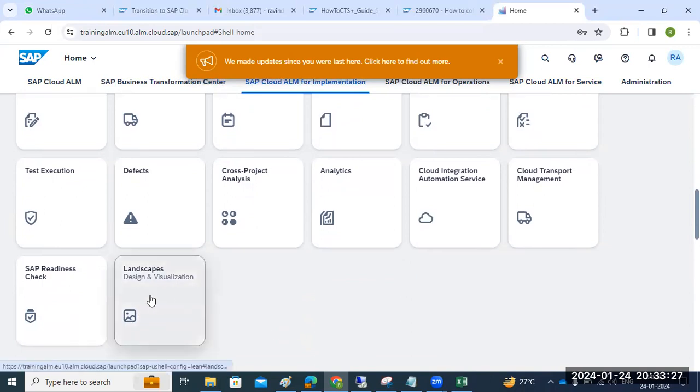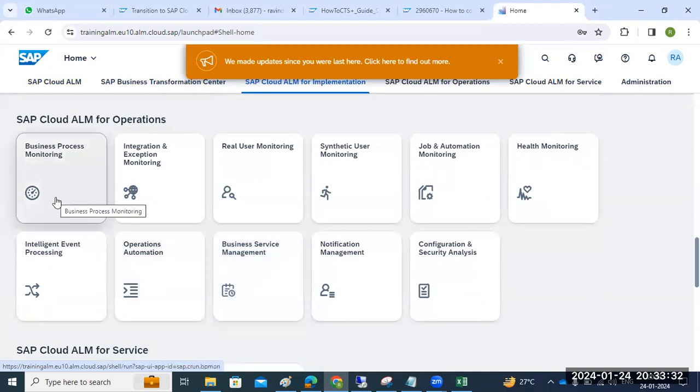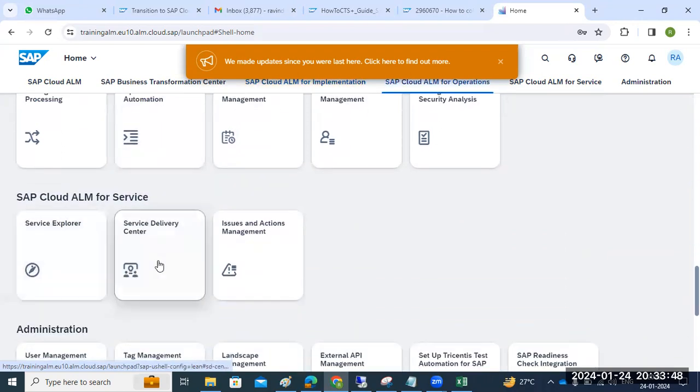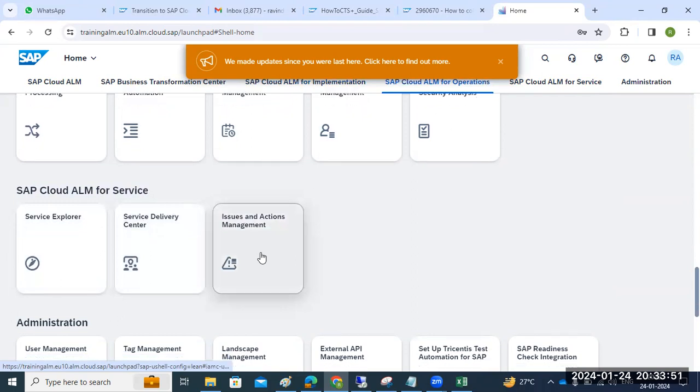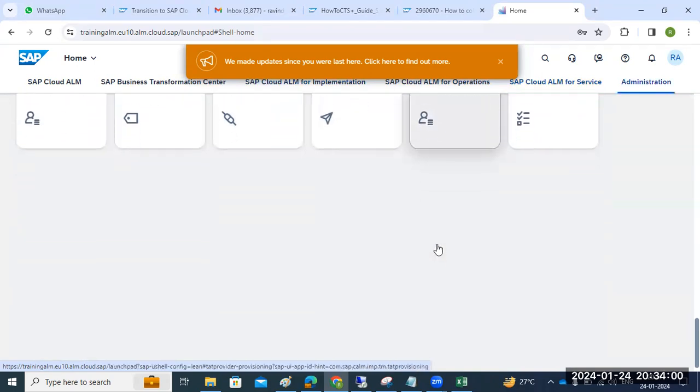This is the landscape readiness check report. Now on the operations side, as I mentioned, these are the tiles: real user monitoring, synthetic user monitoring, job automation, health monitoring, notification management, service management, operational automations, service delivery centers, and issues management. On the administration side, I can create users in user management, and landscape management is available.